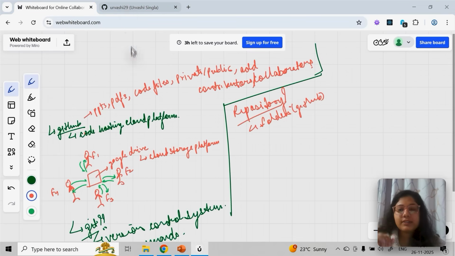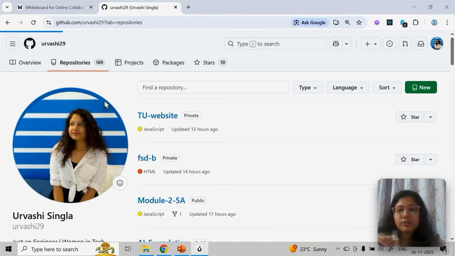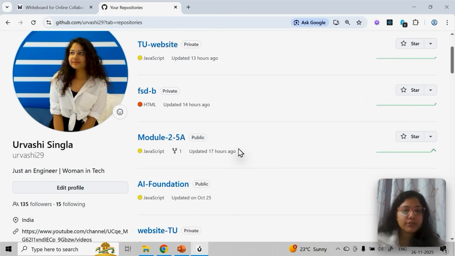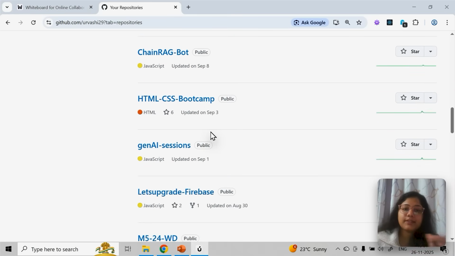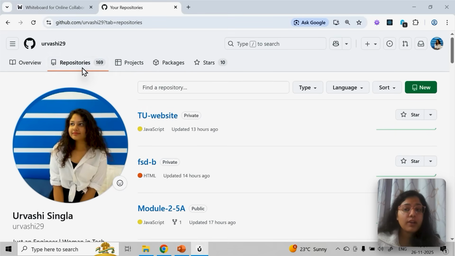You can see in my GitHub there are 169 folders, which means 169 GitHub repositories. You can see the tagging: some are private, some are public. Public means it is accessible to all. If you open my profile right now, you can see them. I think approximately you might see around 170, which are public.